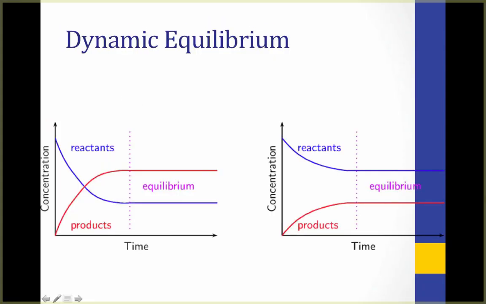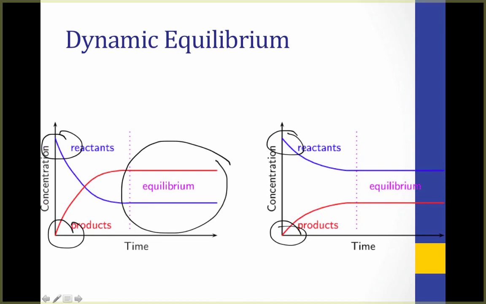Looking now at a graph of concentration of reactants and products, we see that in each case here, we begin with a high concentration of reactant and a low concentration of product. This is reasonable since at the start of the reaction, there's no product yet formed. But as the reaction proceeds, the concentration of reactant will decrease and product will increase until they become constant when we reach equilibrium, the point at which the rate of formation of products is equal to the rate of breakdown of products back into reactant.